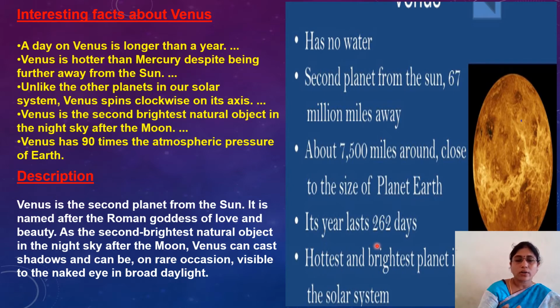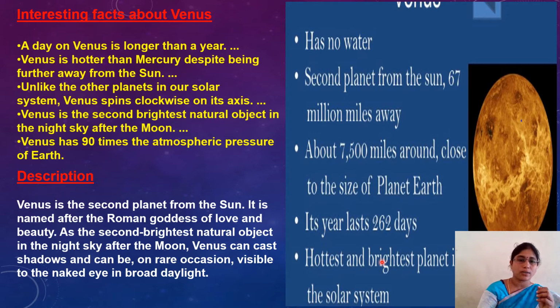So this is the hottest and brightest planet in the solar system. That is the speciality. It is the brightest planet, so it is visible from Earth with our naked eye also. We need not use any objects to observe this planet in the sky.